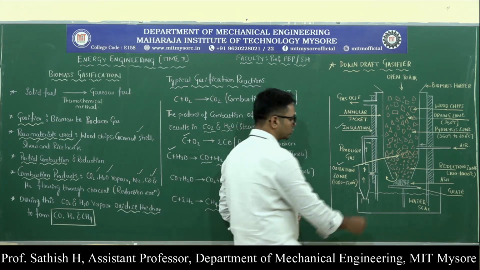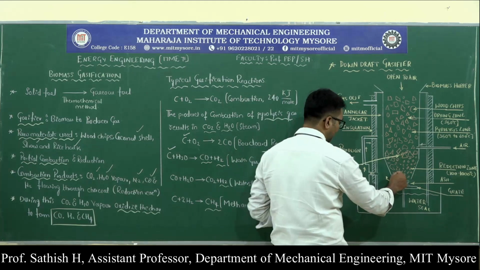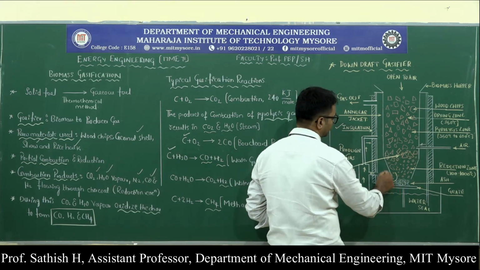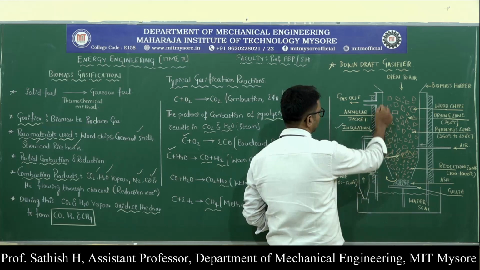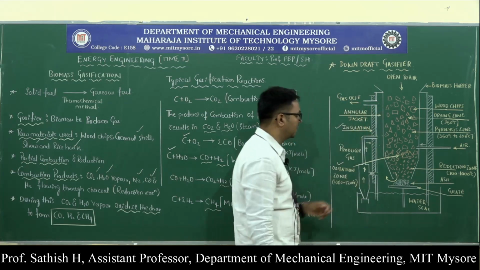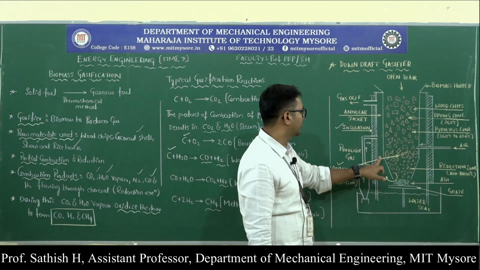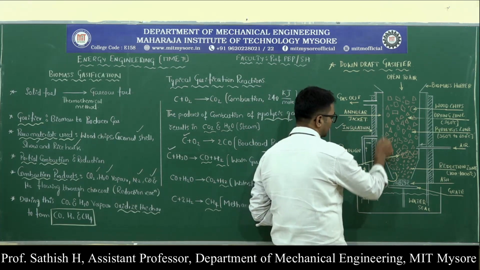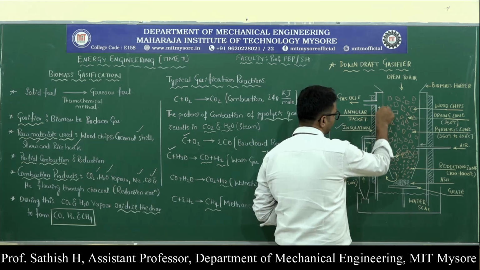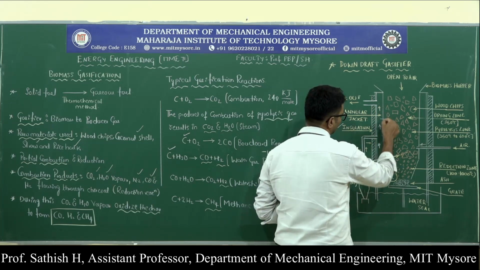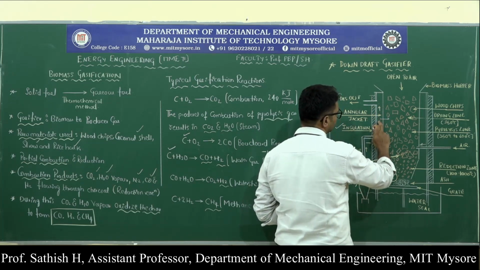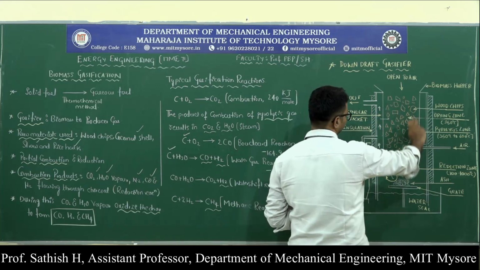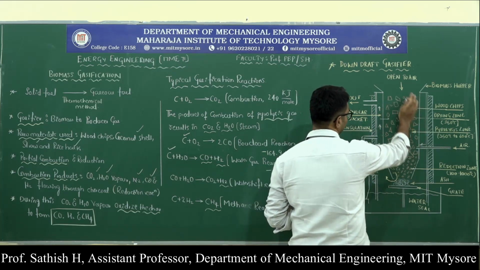Once those producer gases are produced, they escape into this annular ring and then go out here. So there is a purpose in providing this annular ring. When the gas is moving in this direction, it has a very high temperature, so the heat is transferred from these hot gases to the wood chips, which are taken in at the hopper here.